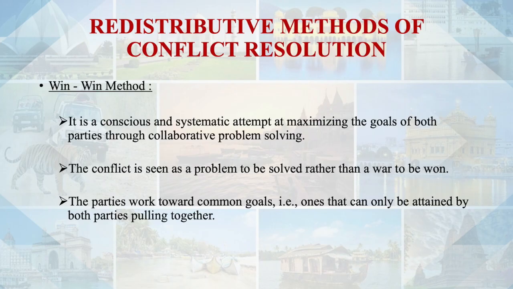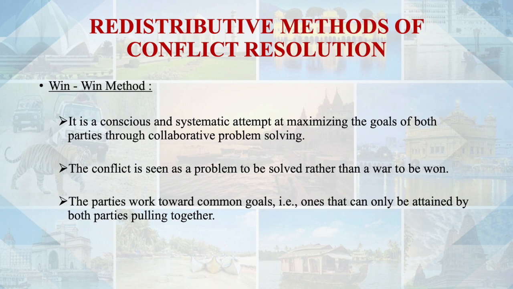So with this we have covered unit number 9, and in that let us go back from here. We discussed different methods of conflict resolution under redistributive perspective. There were 3 methods: win-lose method, lose-lose method, and win-win method. The best part of the win-win method is that a conflict is seen as a problem which needs to be solved. How can it be solved? By pulling both the conflicting parties to join together and make collaborative efforts to solve the problem.